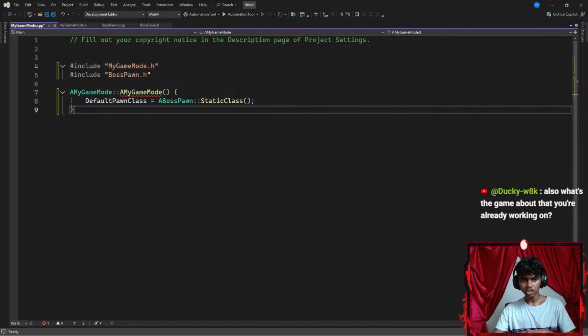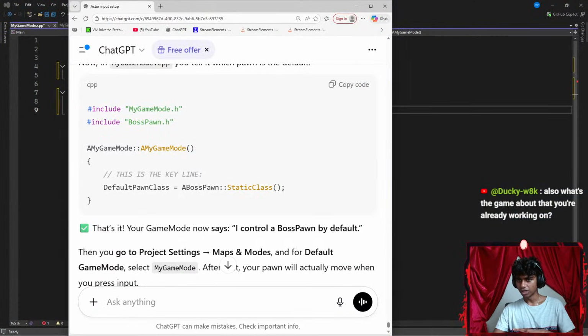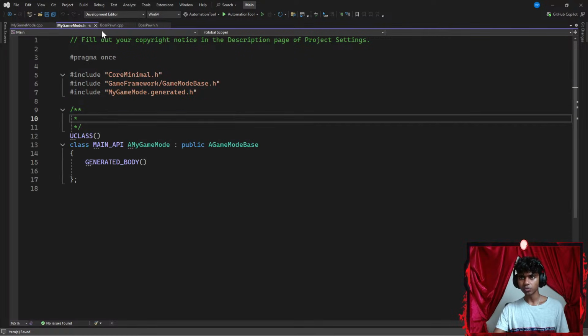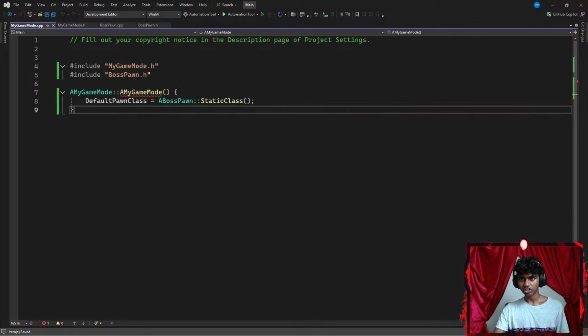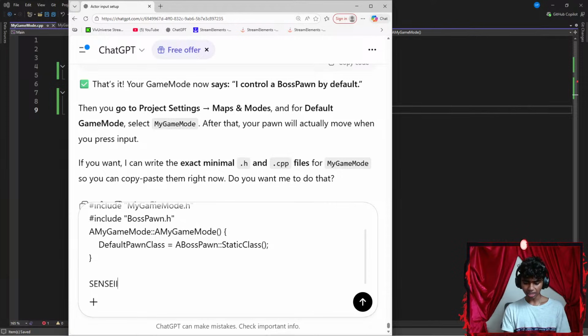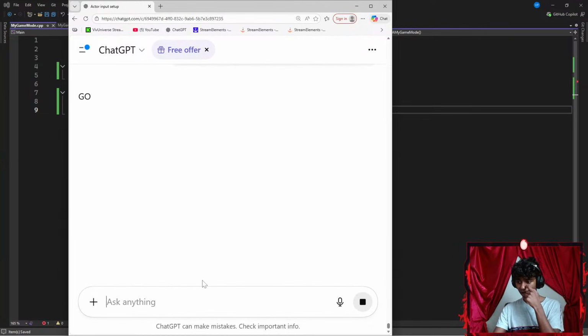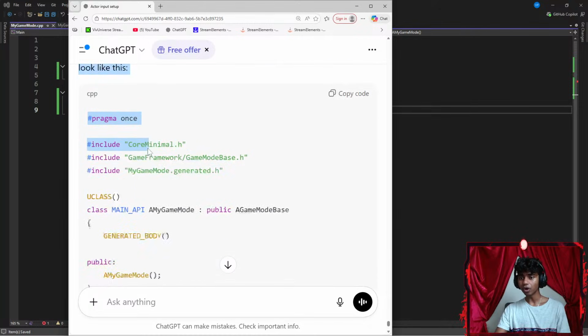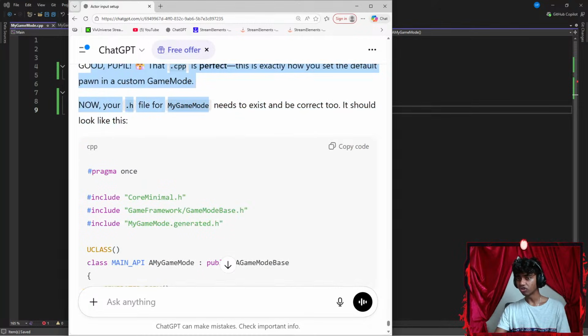Okay, no instance of overloaded function. If I check the syntax in ChatGPT here, BossPawn.h. I think it's correct, to be honest. Now let me hit Control S here, and Control S here as well. Moment of truth, guys. Let me first copy that because I want to check if the spot is correct. This is my game mode's .cpp file, which is the C++ file. That .cpp is perfect, exactly how you said. Now your header file for the game mode needs to be correct too. It should look like this.